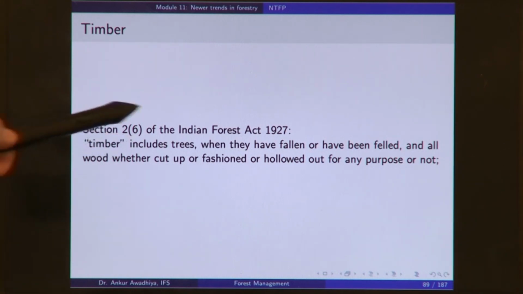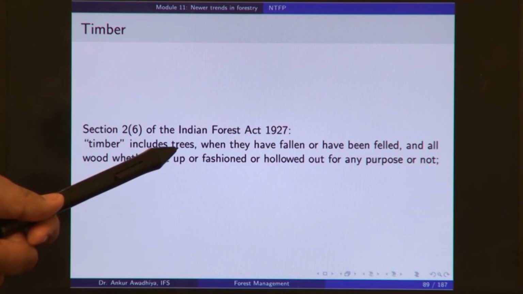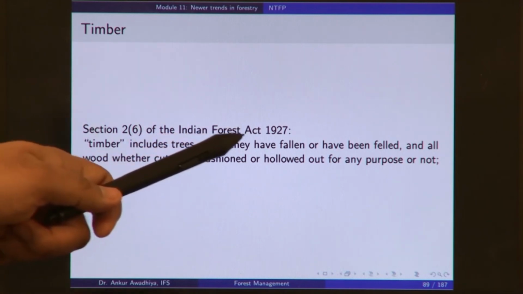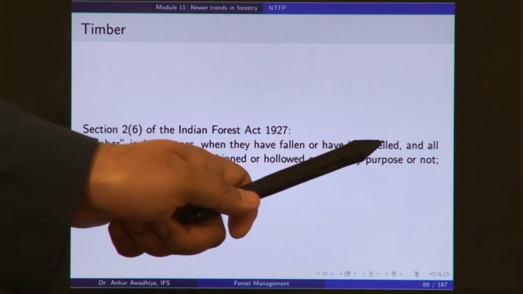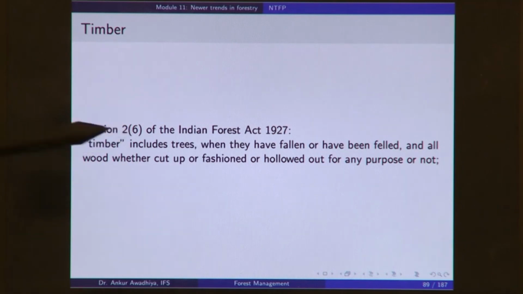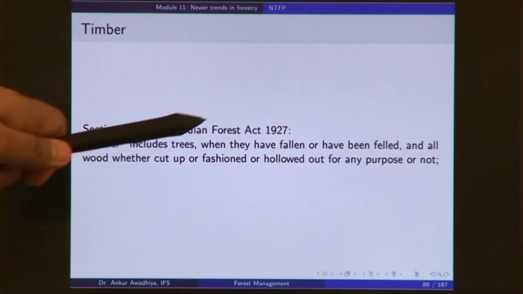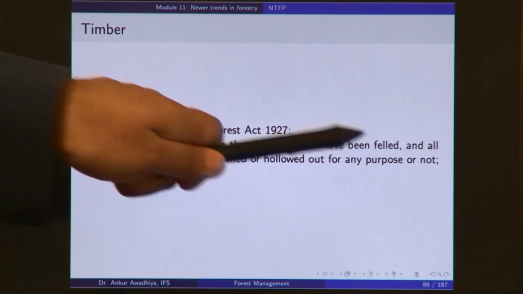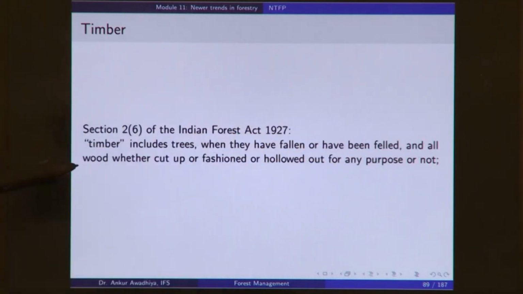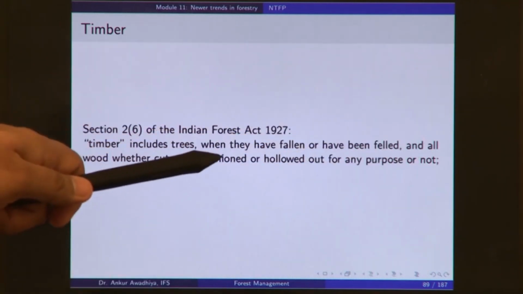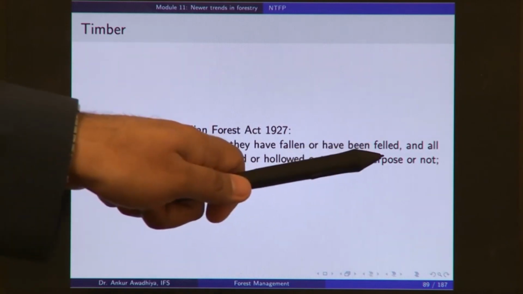Now, here again mark the word includes, it does not say timber means. So, timber includes all of these, but it can also include something else. So, timber includes trees, whether they have fallen or have been felled, and all wood whether cut up or fashioned or hollowed out for any purpose or not.